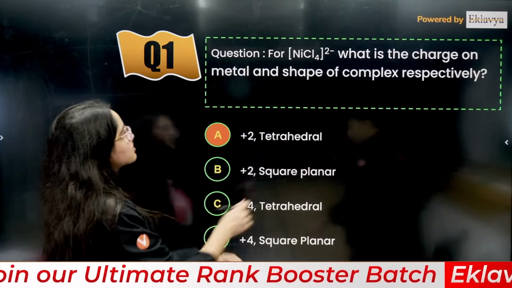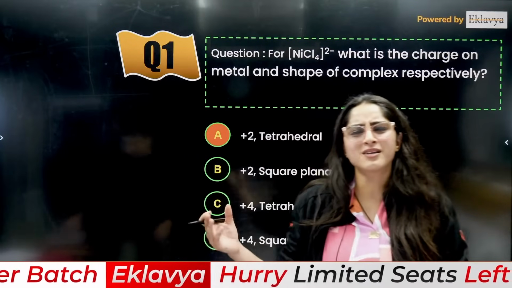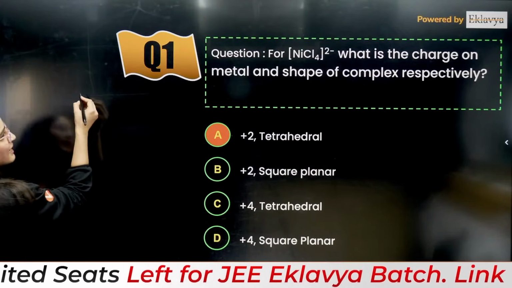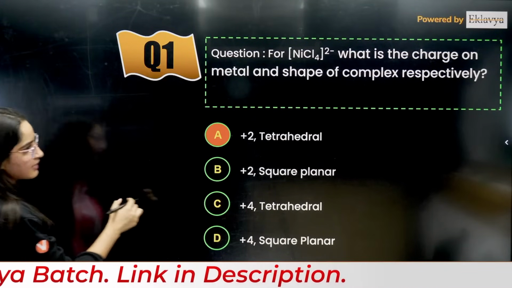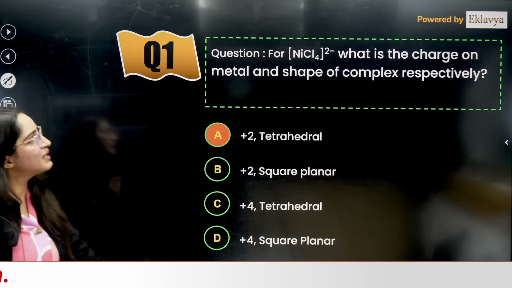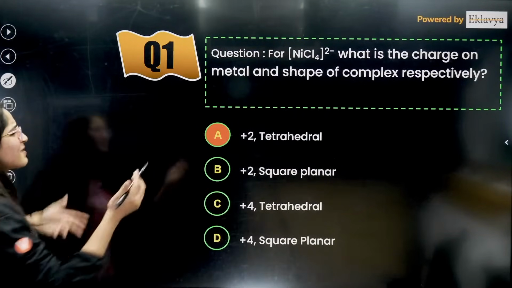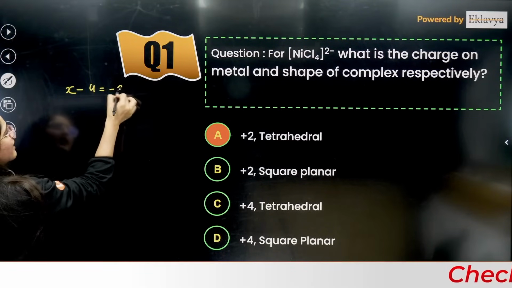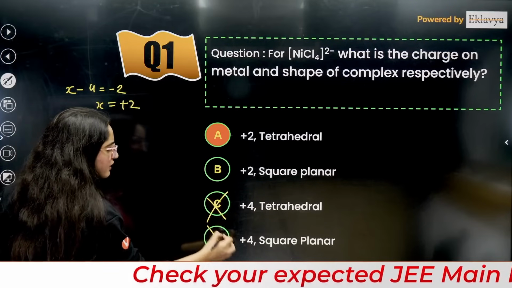Okay, so the first question here is for NiCl4 2 negative, what is the charge? What is so difficult about finding the charge, right? This is NiCl4 2 negative, take the oxidation state of nickel as X. Chlorine is -1, so X minus 4 equals -2, X is going to be +2, very simple, right? So here these two options are definitely eliminated.